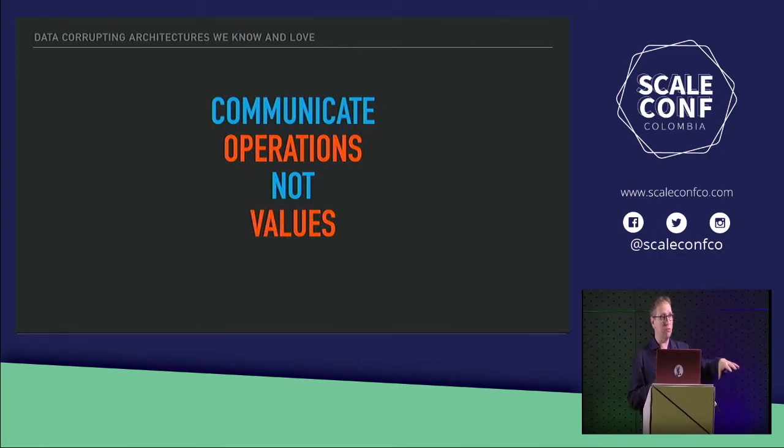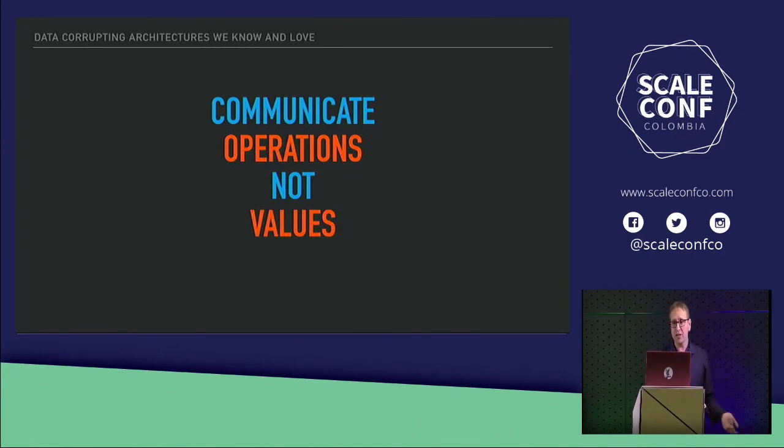In the end, for me, I think the most important thing from this is that you should communicate operations that you want to do on data within a system rather than the values themselves. In our page counter example, if what we'd been communicating from our clients to our shared server was increment 1 instead of change value to 2 or change value to 3, right? We wouldn't have had this problem at all.